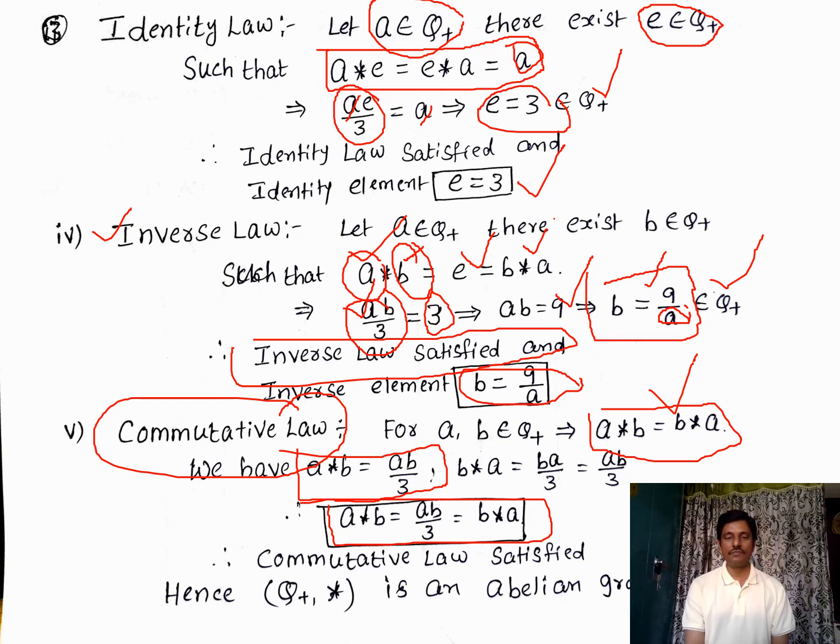So it is defined under positive rational numbers. Say for example, if you take 2 and 4, 2 into 4 is 8, 8 by 3. 4 into 2 is also 8, 8 by 3. So both are the same, right? So commutative law is satisfied.